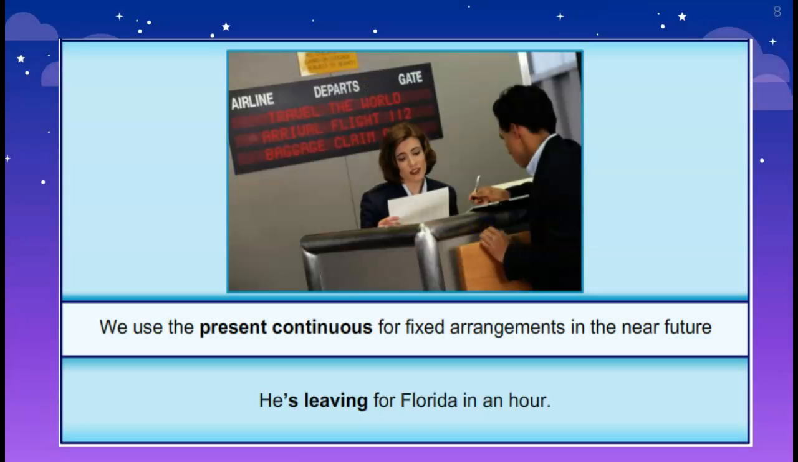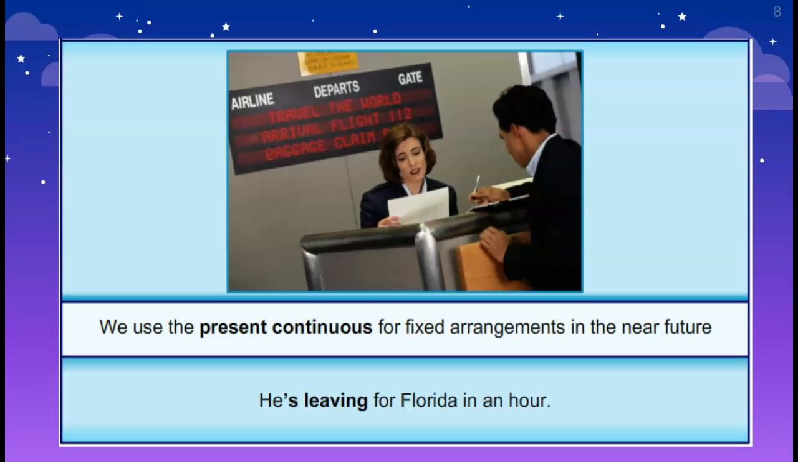Then the other structure we use for future simple is present continuous. We use present continuous for fixed arrangements in the near future. An arrangement is more than a plan. An arrangement is something that you have, besides planning it, you have also taken some steps to achieve this action, okay, to achieve the plan. So we have, he's leaving for Florida in an hour. In order to take a plane, you need to buy the flight ticket